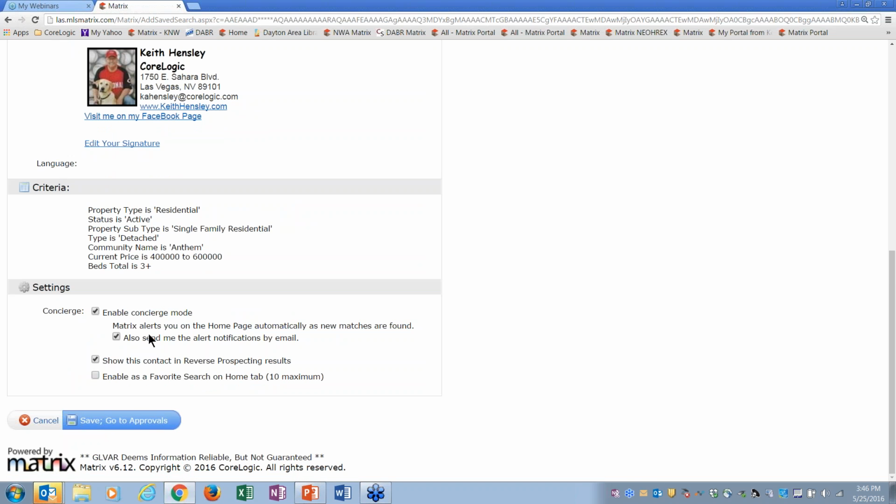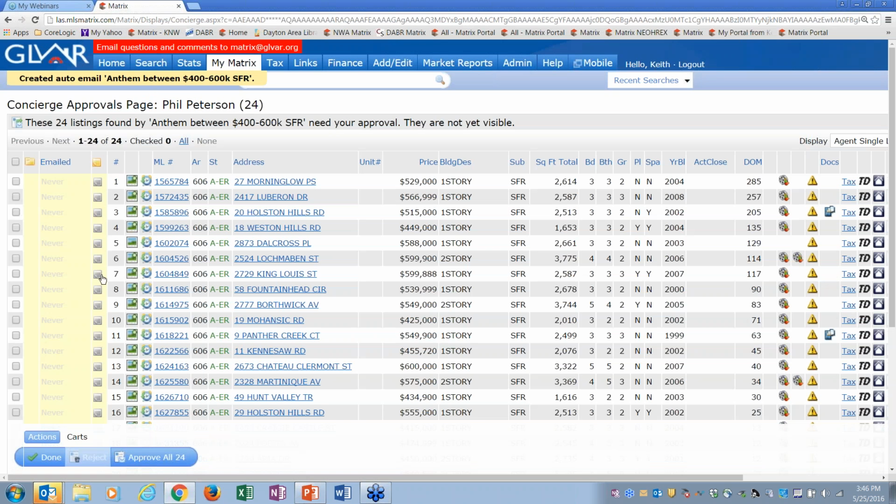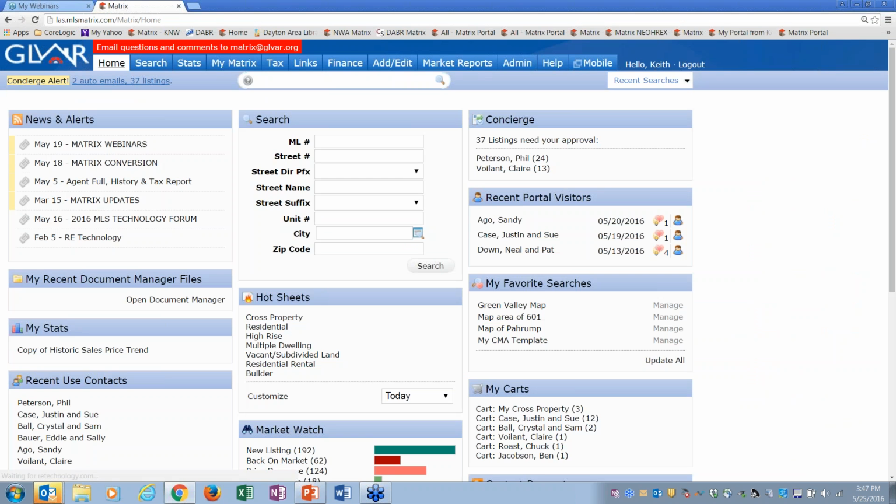And what Matrix will do is alert me on the home page when it finds new matches, and I'll get an email when there's a new match. So I'll go ahead and hit save, and it's going to take me to a list of all those houses for me to start approving. There's 24 of them here, okay? And you should probably start approving or rejecting them right here. But let me go back to the home page and show you something.